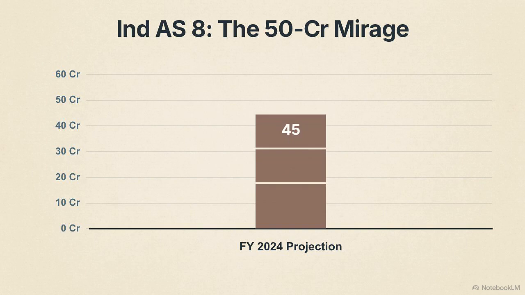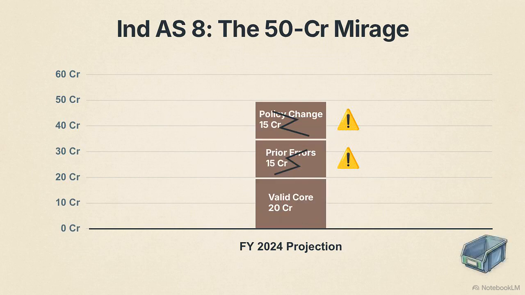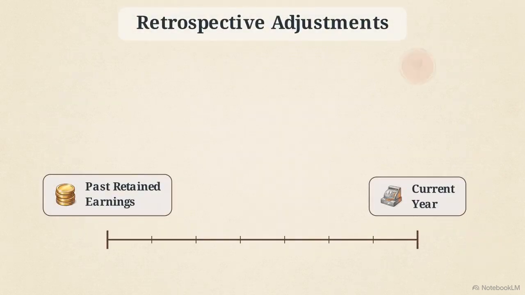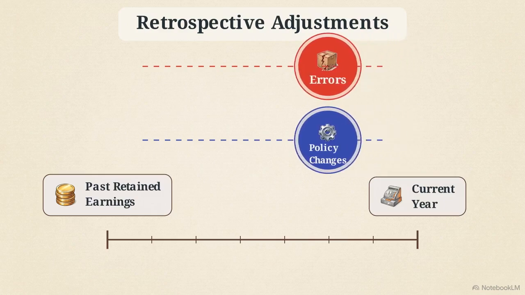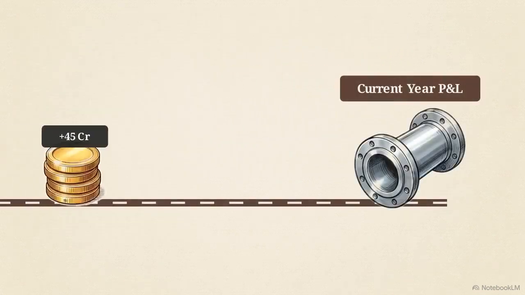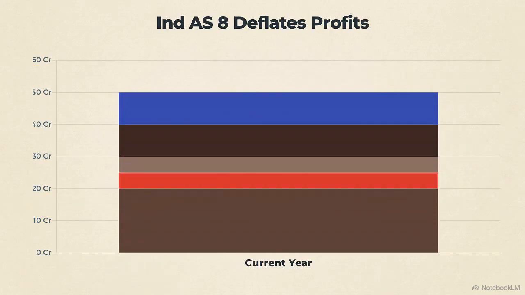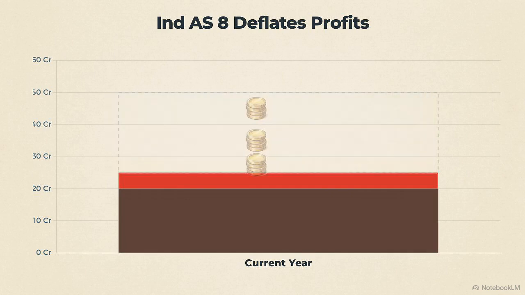Returning to the board's projected 50 crore profit, we can now see exactly why their plan fails under the scrutiny of Ind AS 8. By applying retrospective restatement, we ensure that errors and policy changes adjust past retained earnings. They cannot be routed through the current year's P&L to pump up the numbers. Watch the chart. Because only the depreciation estimate affects the current year prospectively, 3 of those 4 accounting tweaks detach and flow backward to prior years. The 50 crore mirage vanishes.